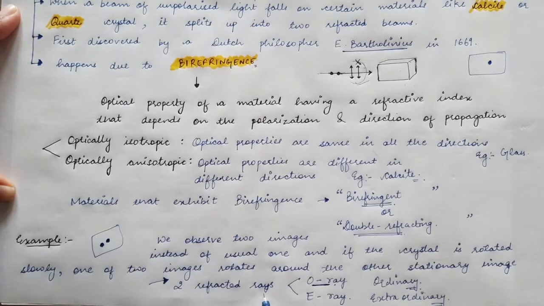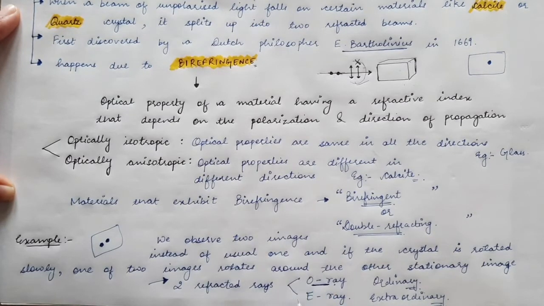So there are two refracted rays, one we call the O ray and the other we call the E ray. Now the O ray is the ray which forms the stationary image, whereas the E ray forms the image which rotates with the rotation of the crystal.